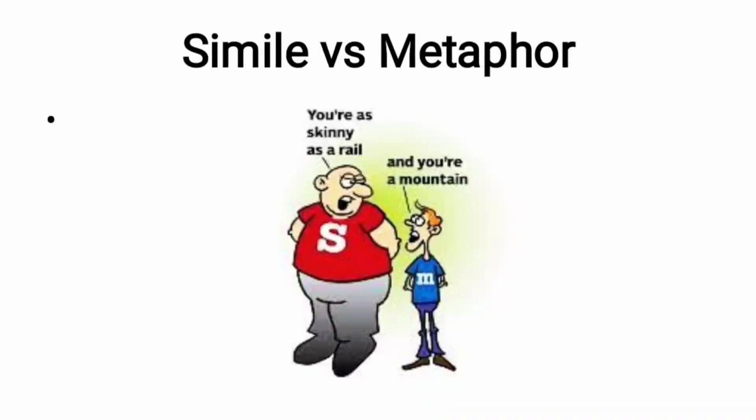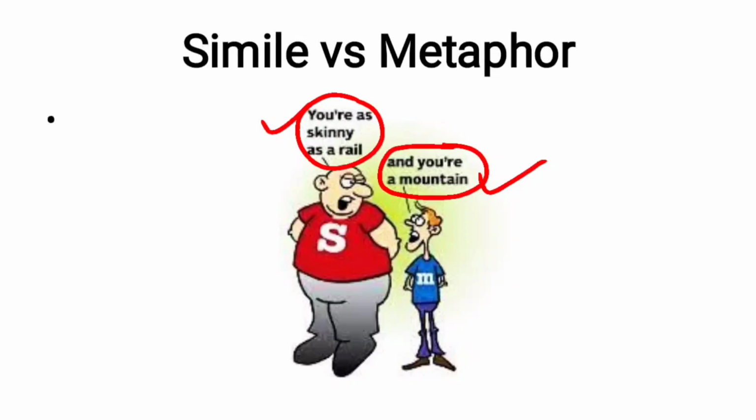He says, you are as skinny as a rail. So it's a simile. And then this man replies, and you are a mountain. So he's directly saying you are a mountain, and he's not using like or as. So he is using a metaphor, and this person is using a simile.